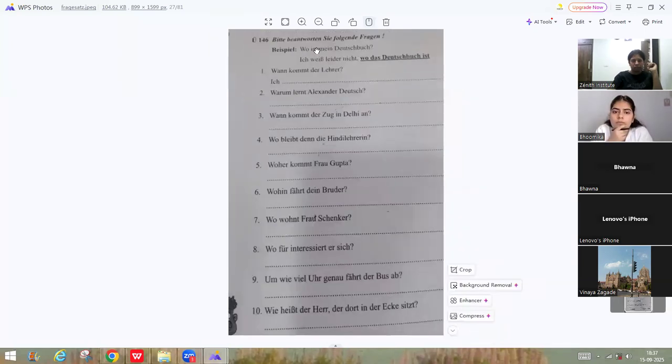Okay. So here, see, the questions are written already. What you have to do is change them into indirect Fragen. This example is, Wo ist mein Deutschbuch? Somebody is asking, where is my German book? Okay. So, Ich weiß leider nicht, unfortunately I don't know, wo das Deutschbuch ist. Now see here, they are changing das. If you want, you can write mein Deutschbuch also here. That also will do.